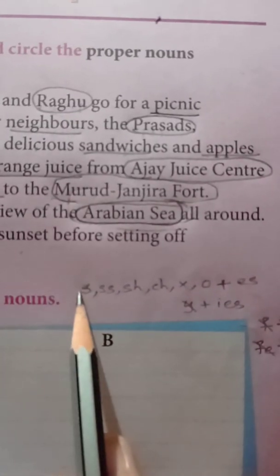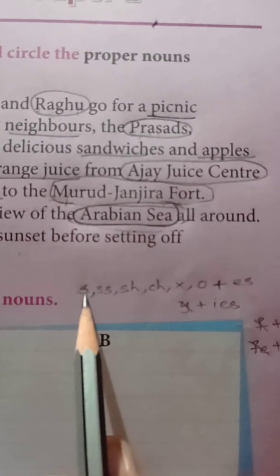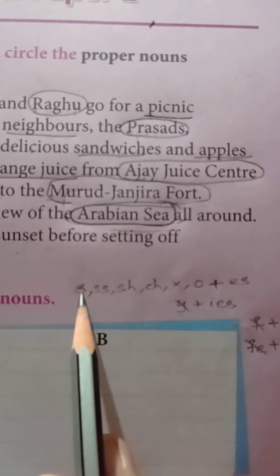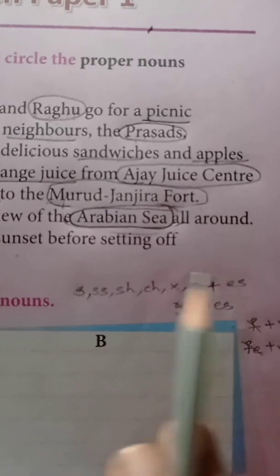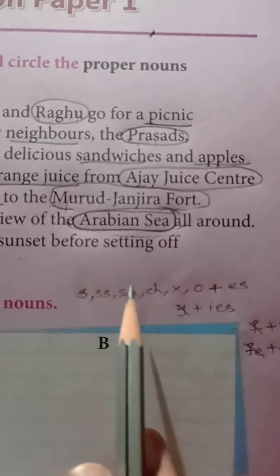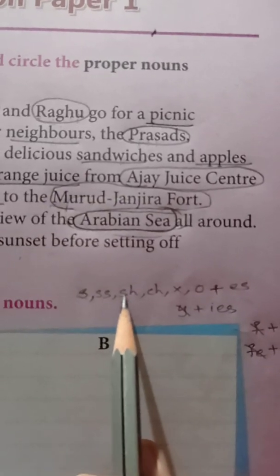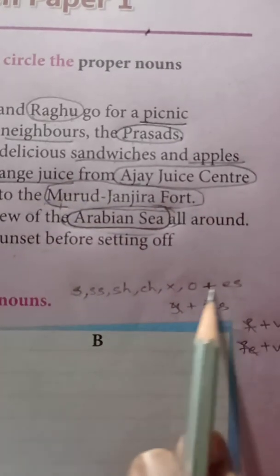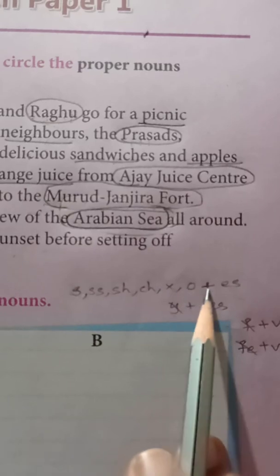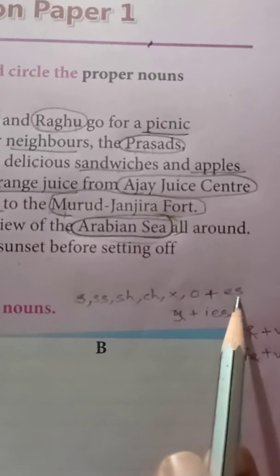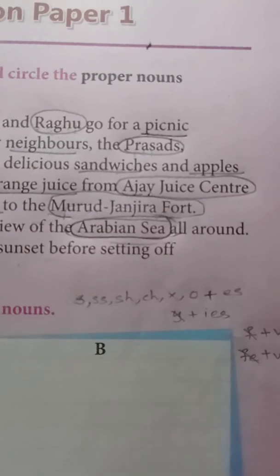Example, bus, B-U-S. S ends with S, isn't it? Then you have to write B-U-S, E-S directly. Okay? Bush, B-U-S-H. Then what will you do? Bush, then add ES, like that. All nouns ending with these letters, you should directly add just ES, no cutting, nothing.